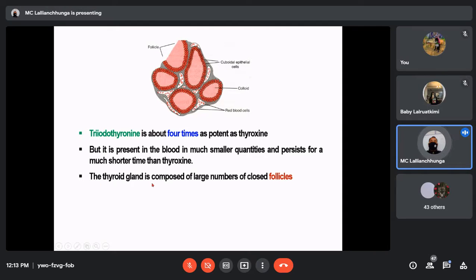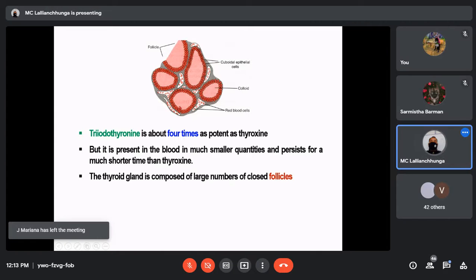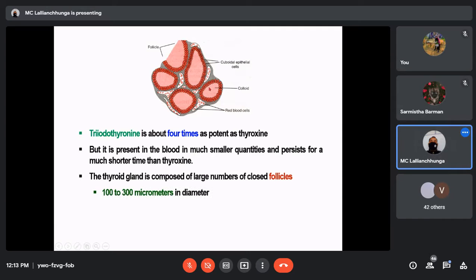The thyroid gland is composed of a large number of closed follicles. If you look at the thyroid gland, you get this type of structure. This is a follicle, here is another follicle, here another. These are the follicles present in the thyroid gland. The diameter of these follicles ranges from 100 to 300 micrometers, and they are filled with colloid. So these are fluid-filled follicles.